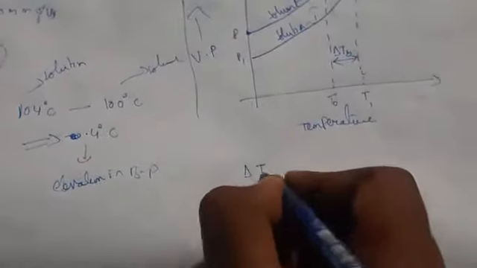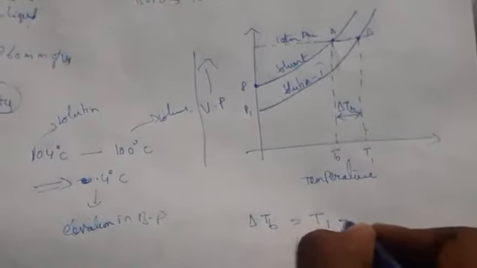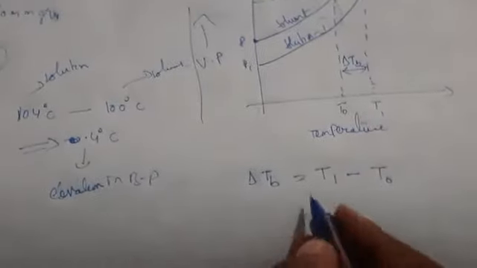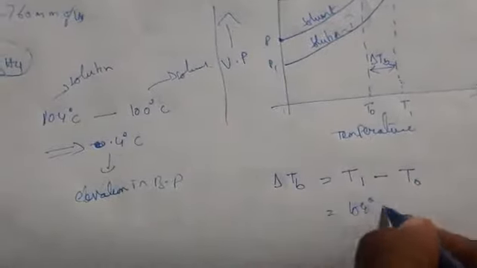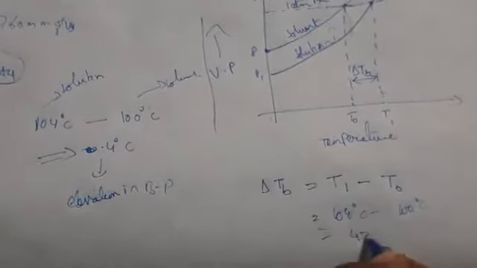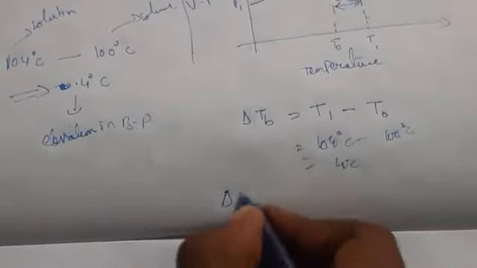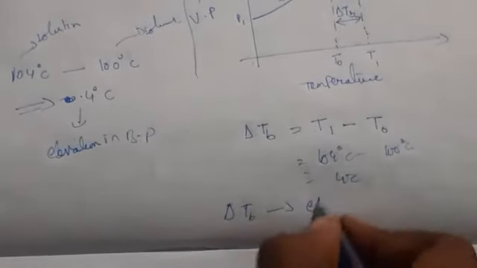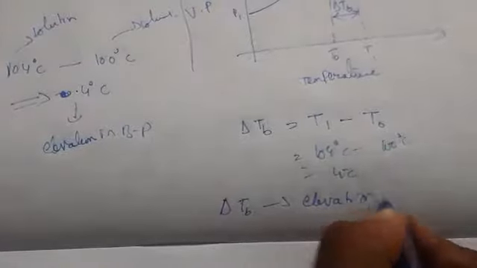So the difference between these, we can write delta TB equals T1 minus T0. T1 we have taken in the example as 104 degrees centigrade, minus 100 degrees centigrade, and you get 4 degrees centigrade. So by this we can say delta TB is nothing but the elevation in boiling point.